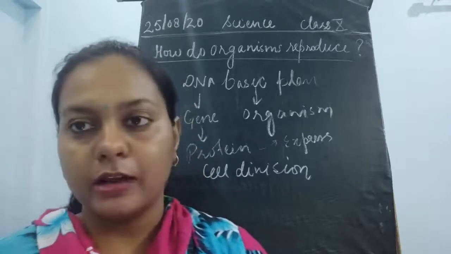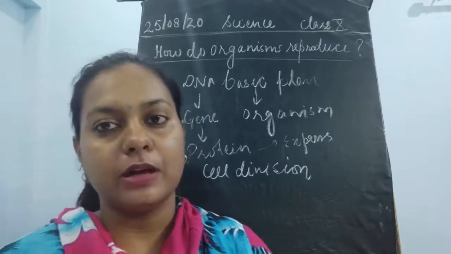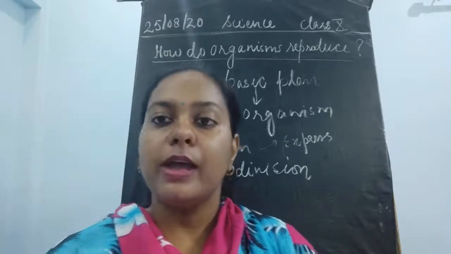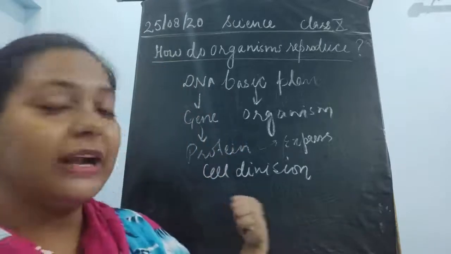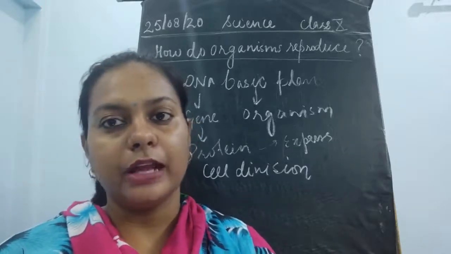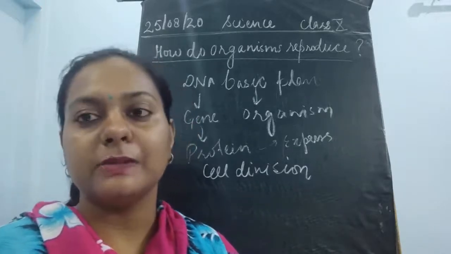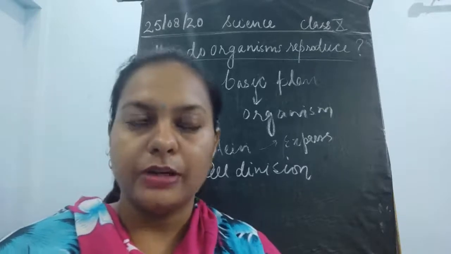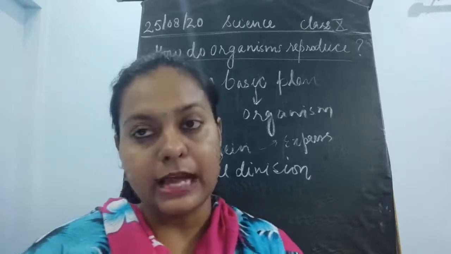There are two types of cell division, mitosis and meiosis. In one, division takes place in most parts of the organism, and in the other, it takes place in a few other parts. We are going to discuss this afterwards.